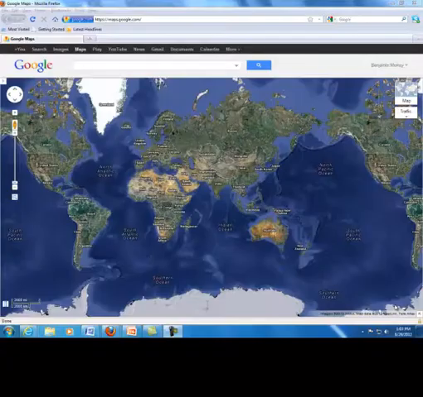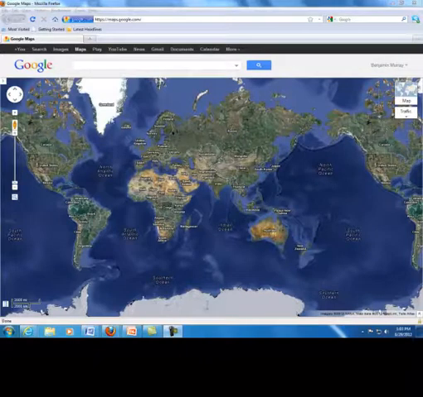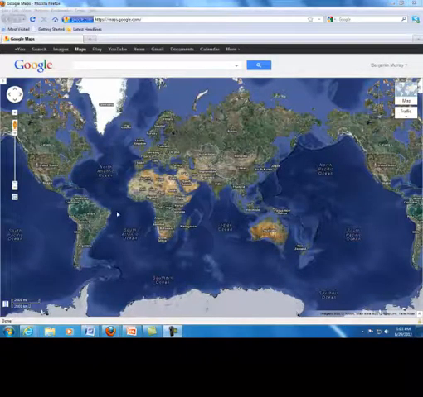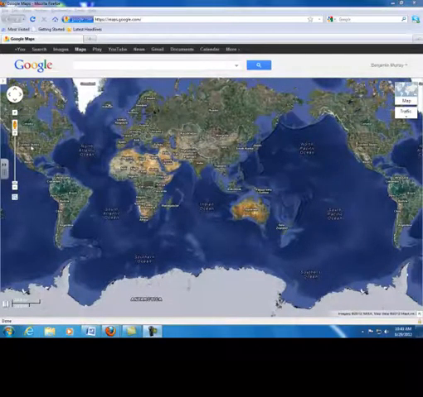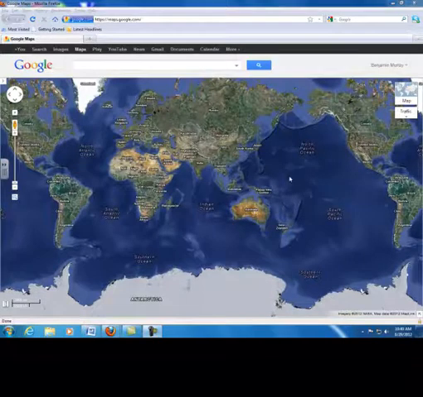To access the website, which once again is maps.google.com. So let's take a look at the screen here. You're going to see a lot of water. You're going to see a lot of land. However, this map itself could be extremely misleading, as we notice there are two United States. This is false. There is only one United States, and you are living in it.